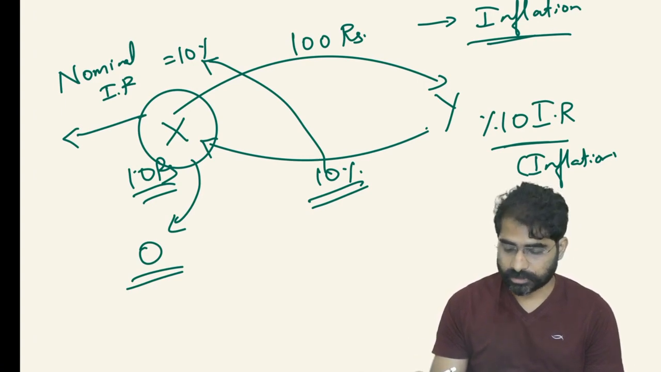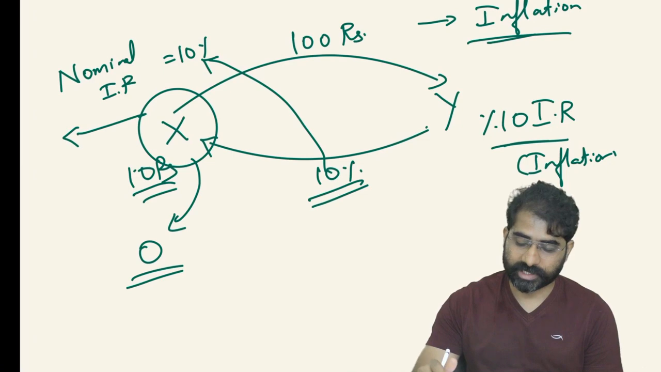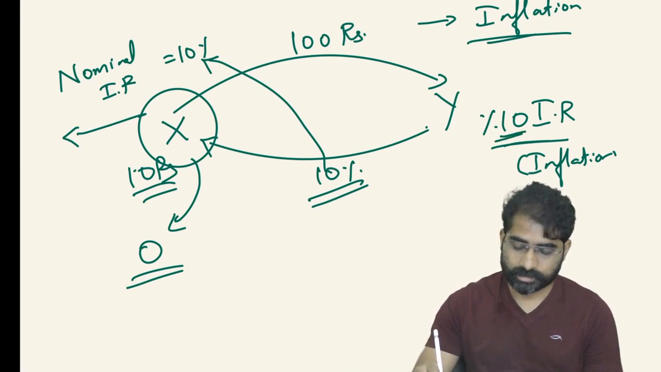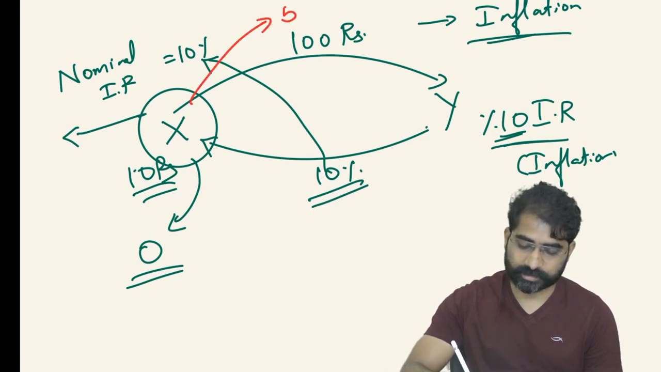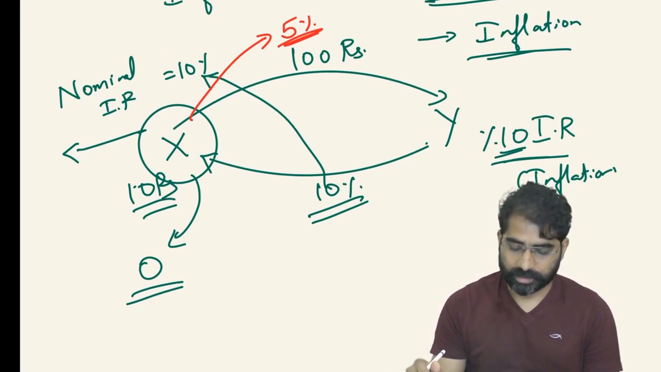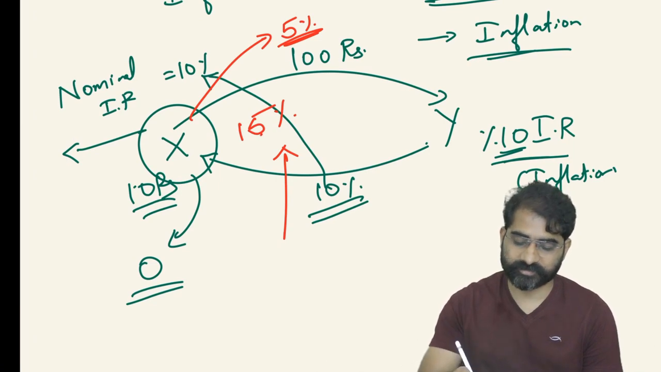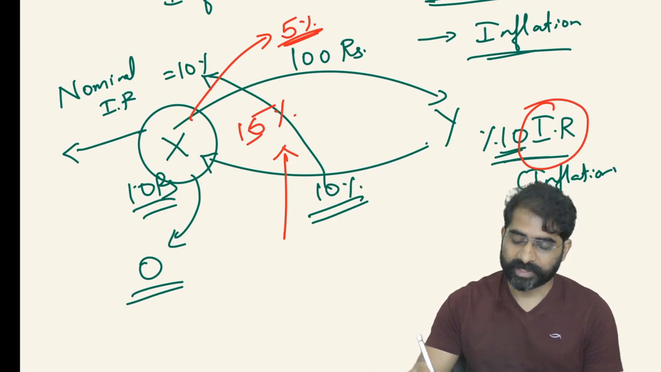Now suppose the inflation rate in the economy is 10%, and X wants a profit of 5%. X was expecting a margin of 5%, so obviously what should he do? He should increase the nominal interest rate from 10% to 15%. Why from 10 to 15? Because in the economy the inflation rate is also 10%.